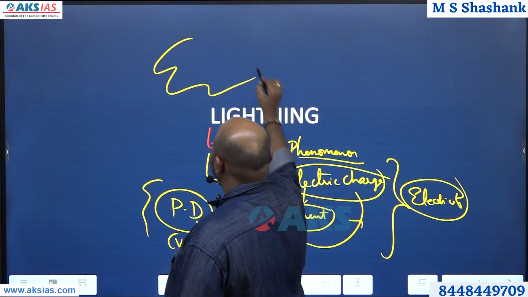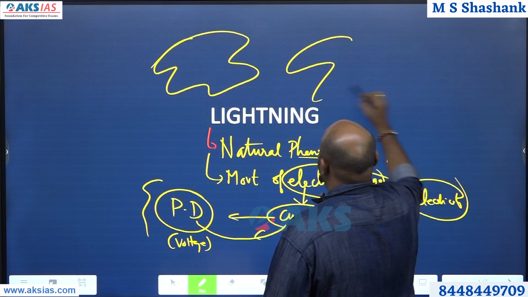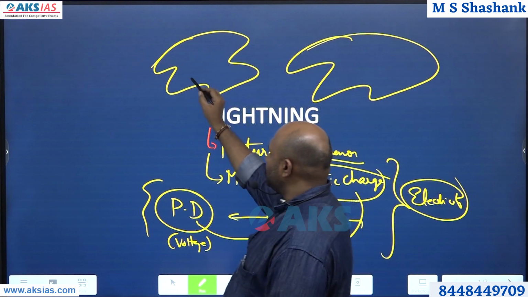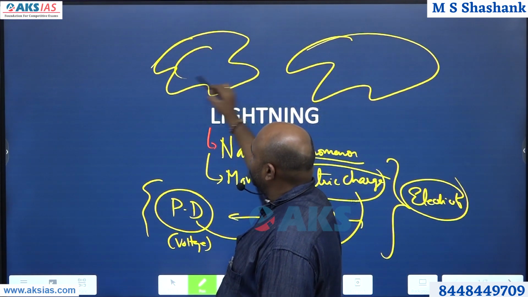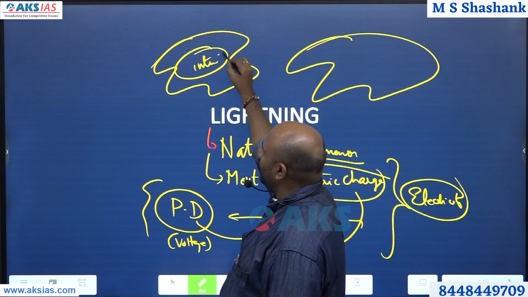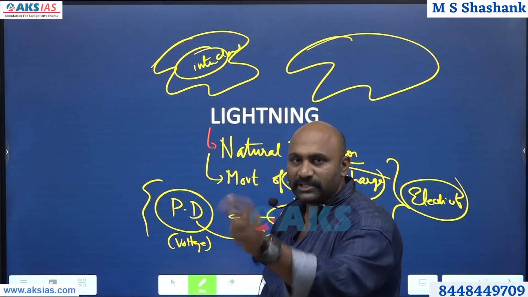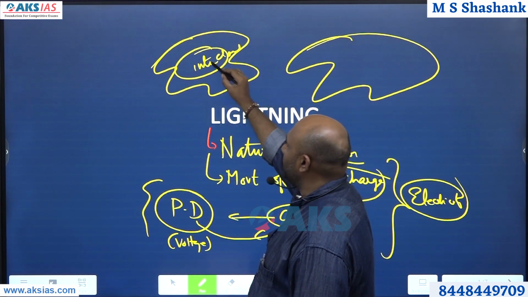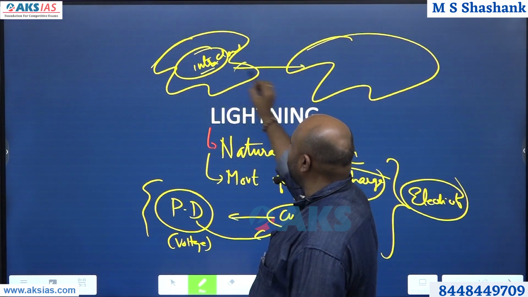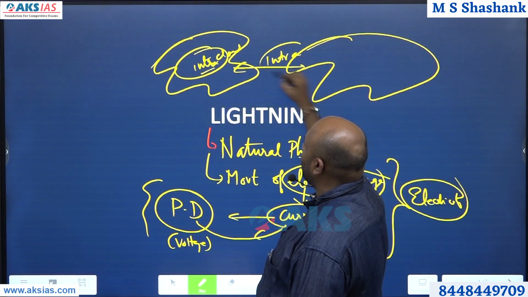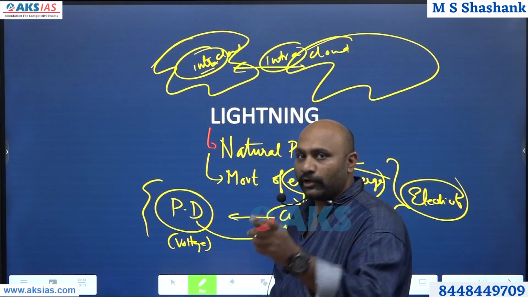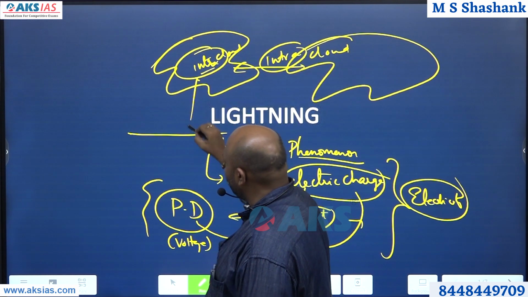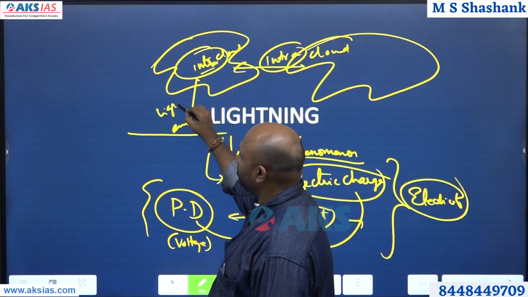Fundamentally, in a cloud, there are different types of lightning, different types of movement of charges. Some charges move within the cloud. Charges move from one place to the other. If it is happening within the cloud, it is called intra-cloud movement of charges. And if it is happening between the clouds and the earth surface, that is called lightning.